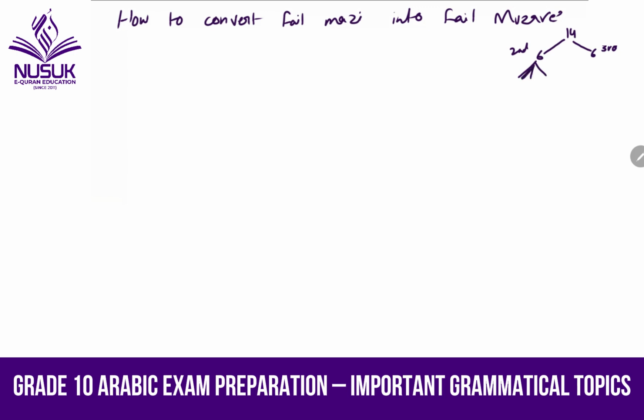Three for male and three for female. Then again three for male and three for female, and then these three divided again into three, which is singular, dual, and plural. And this is same, and this is also same.